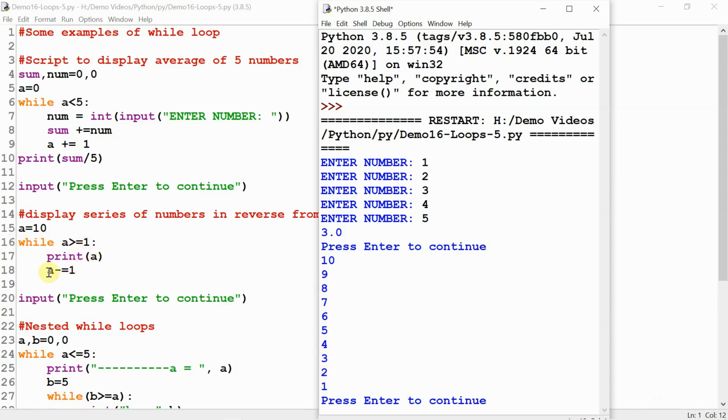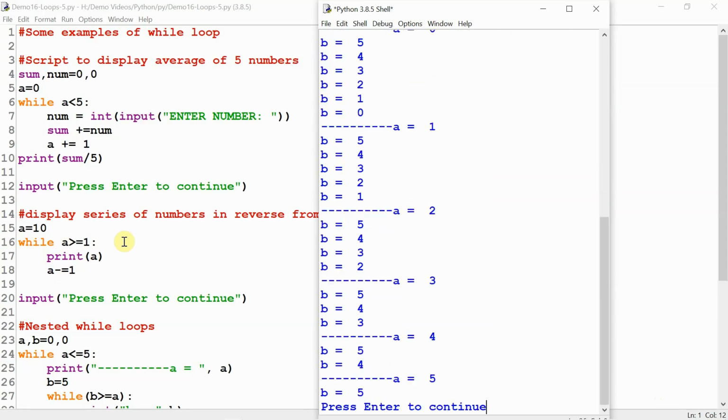So the user or the programmer has to control the while loop. That's the responsibility of the programmer actually. Coming on to the next program, nested while loops.